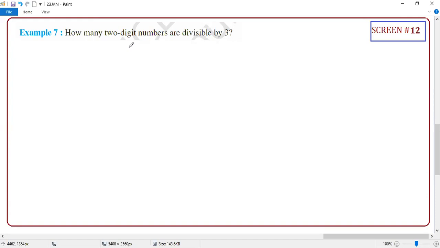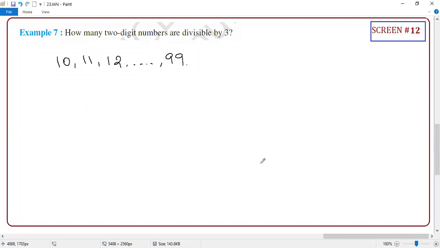Guys, how many two-digit numbers are divisible by 3? Which means what, student? Tell me what are the two-digit numbers. The two-digit number starts from which number? 11, na? Correct or not? Start from 10. Two-digit number starts from 10. Okay. 10, 11, 12. It will go up to 99. So guys, these are all two-digit numbers.